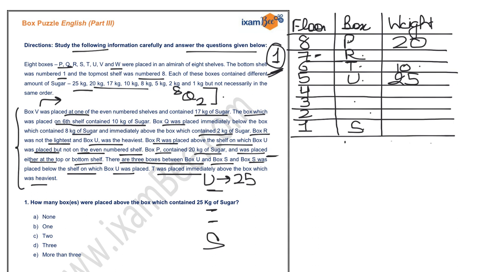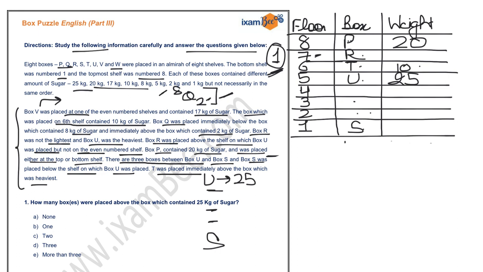Now if you read this particular hint, that box Q was immediately below the box which contained 8 kg of sugar and immediately above the box which contained 2 kg of sugar. Now as per this condition, you can place Q either at position number 3 or at position number 2.